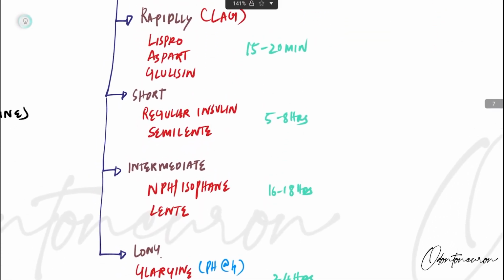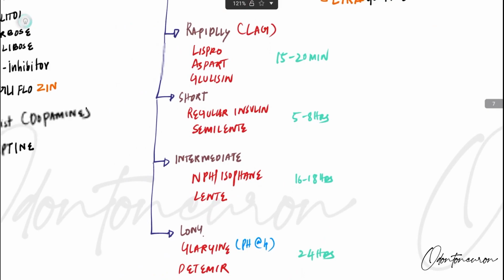Insulin, as of such, has three classifications. That is your rapidly acting, short acting, intermediate, and long acting. For this, there is no story. And how you remember rapidly acting is the name is rapid, but it lags.